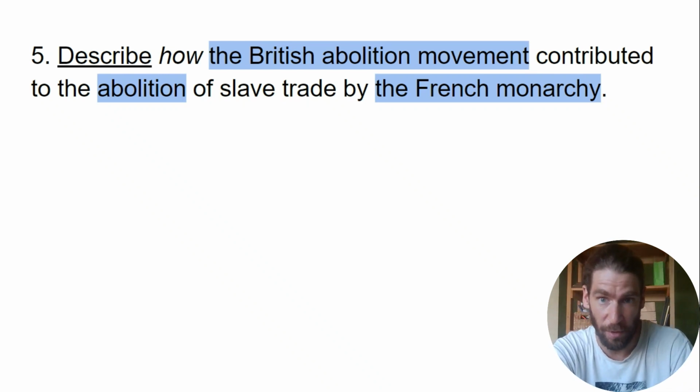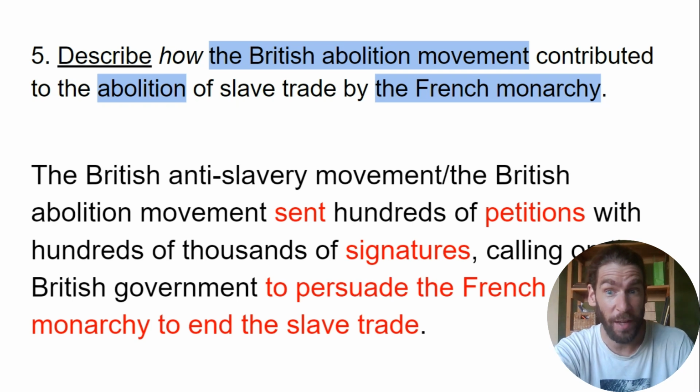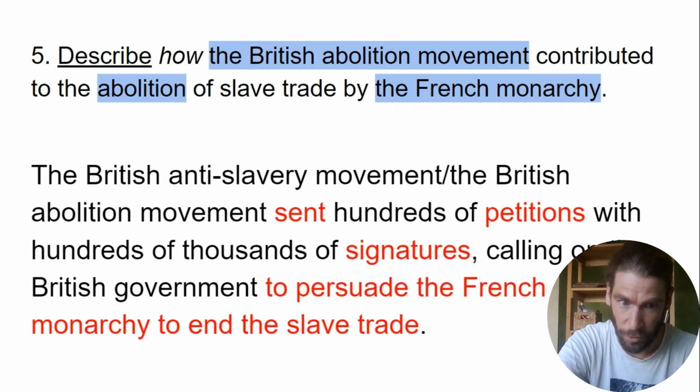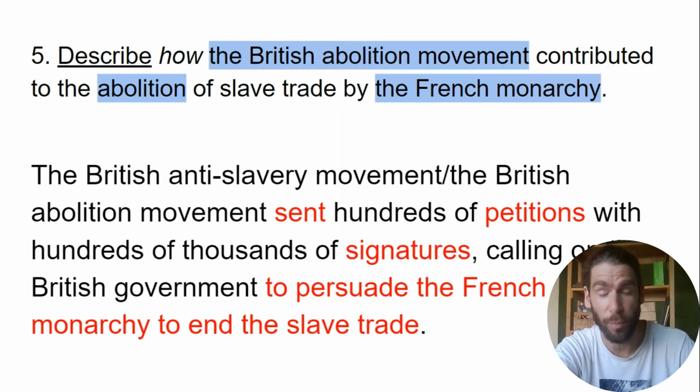But first, the answer. The British anti-slavery movement, the British abolition movement, sent hundreds of petitions with hundreds of thousands of signatures calling on the British government to persuade the French monarchy to end the slave trade. You see, I marked a few very important words that have to be in the answer.